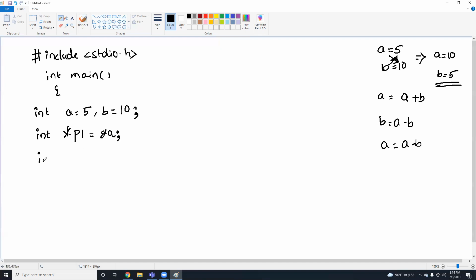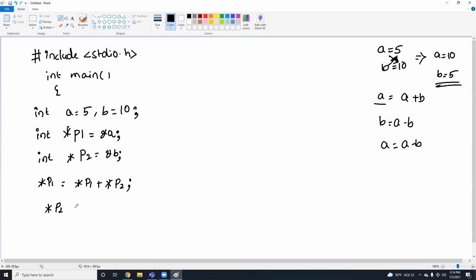And I'm going to take one more pointer for b, that is p2, and I'm storing the address of b in p2. Now I have to apply p1 and p2 in this logic. So first, a is nothing but star p1 plus indirection operator p2. That is the first logic line.